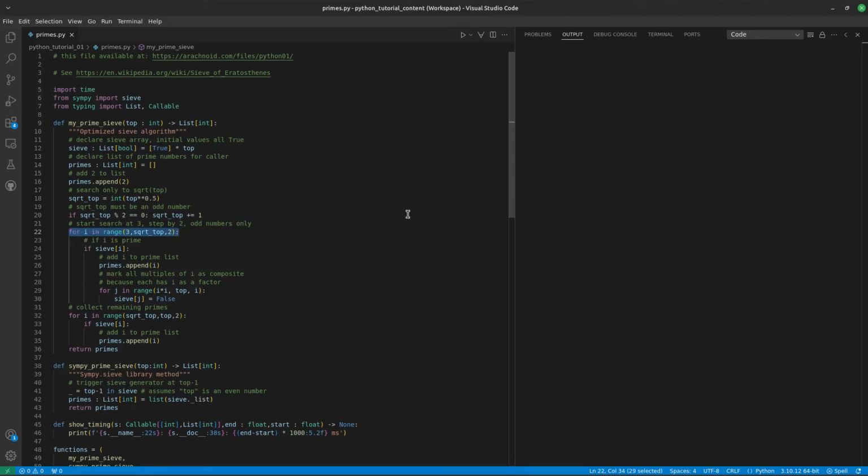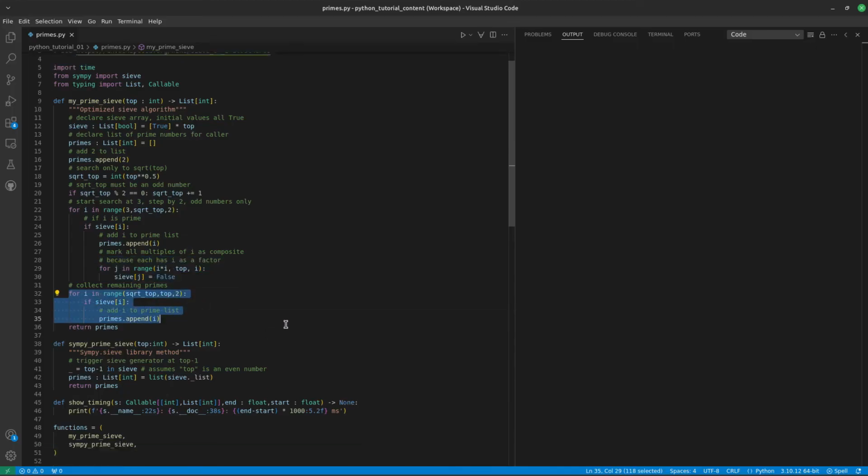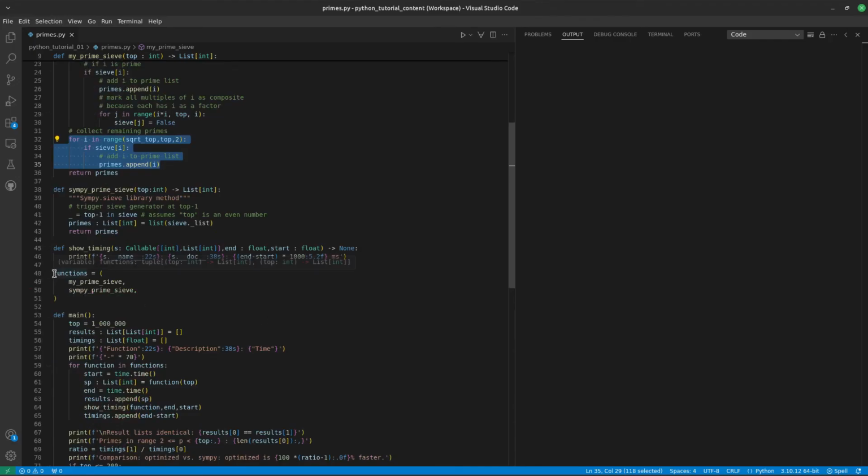This optimization means there must be 2 loops. One searches from 3 to the square root of the sieve size, striking off composite numbers as it goes. The other loop gathers the prime numbers located between that partition and the full sieve size. In the main function, I call 2 sieve functions, my sieve function and the one provided by the Python SymPy library. The point is to compare my optimized function with a standard library function with the same purpose.